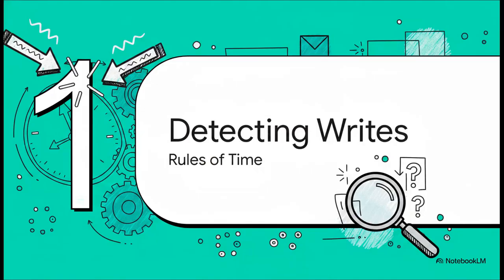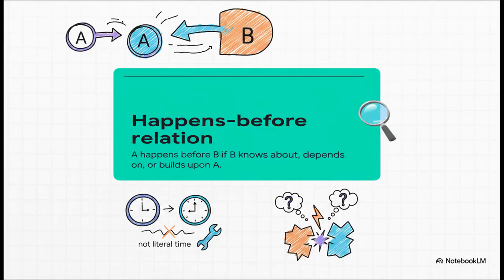Section 1, detecting concurrent writes. Defining the rules of time. Before a database can actually jump in and solve a conflict, it basically has to act like a detective. It has to figure out if two operations actually collided or if one just simply happened after the other. To solve this little mystery, distributed systems rely on this absolute core mantra called the happens-before relation. Basically, an operation A happens before another operation B if B knows about A, depends on A, or builds upon